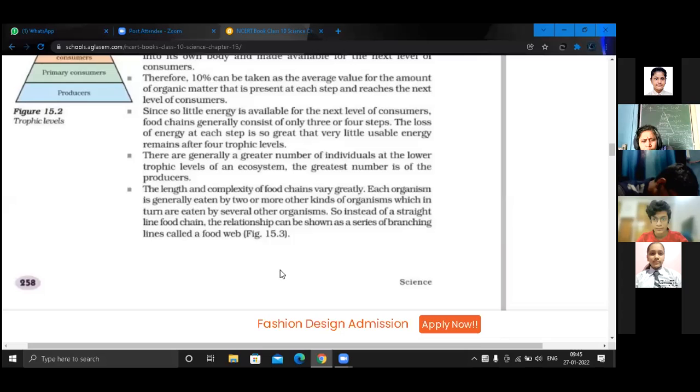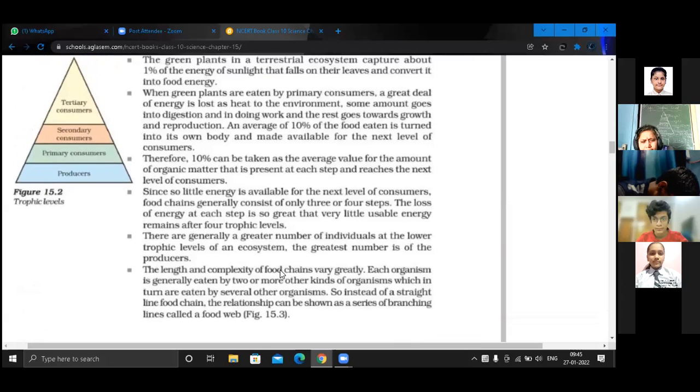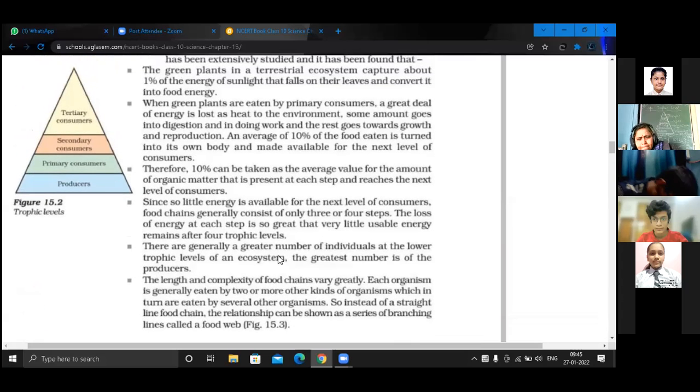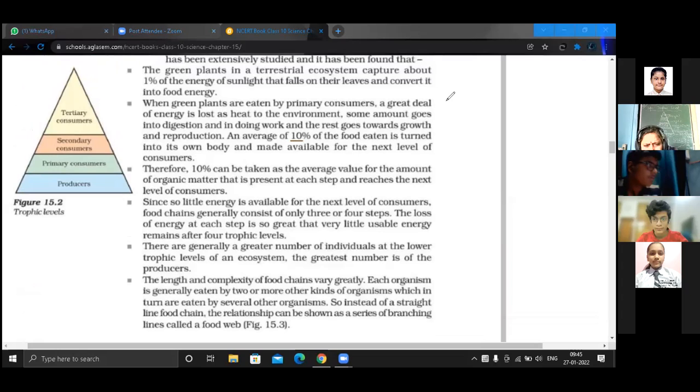Second point. What is the 10% law? Where is it? Ma'am, page 258. From here: an average of 10% of food is eaten and turned into its own body. Therefore, 10% is taken as the average value for the amount of organic matter that is present at each step and reaches the next level of consumers.